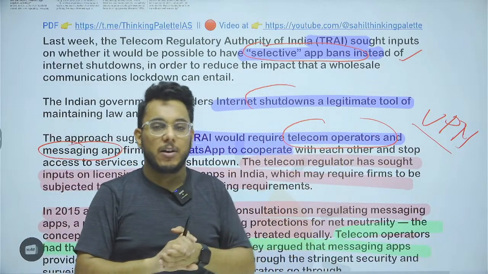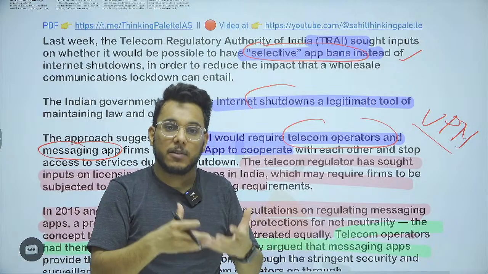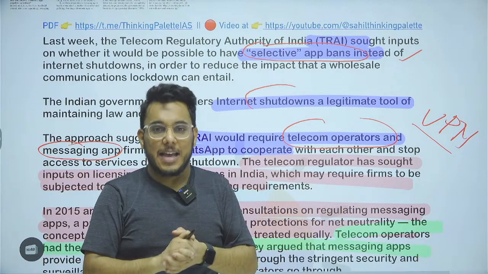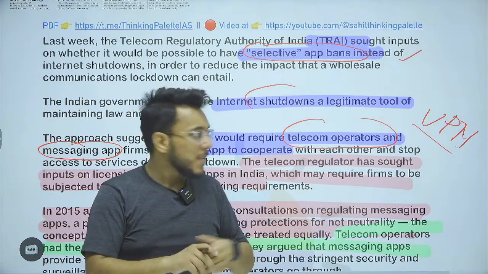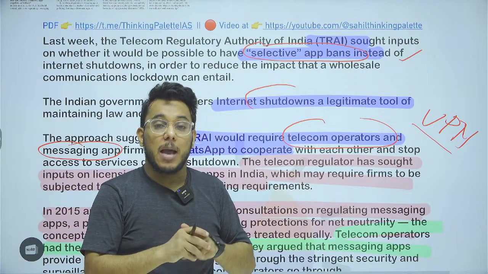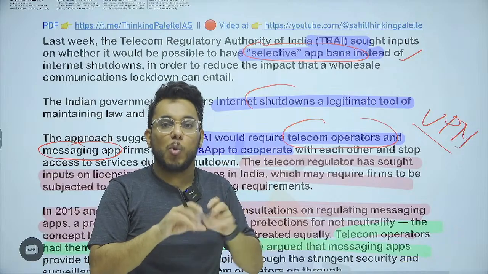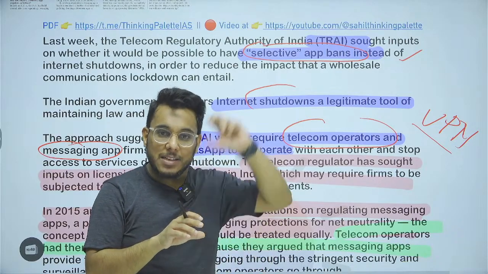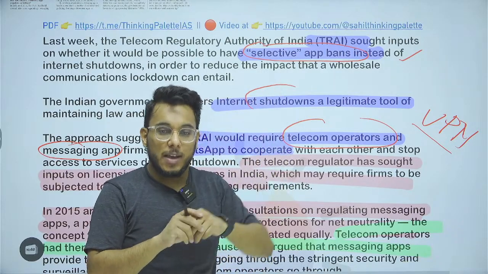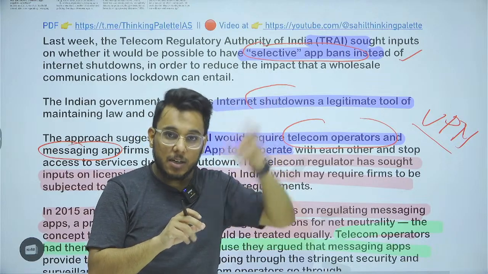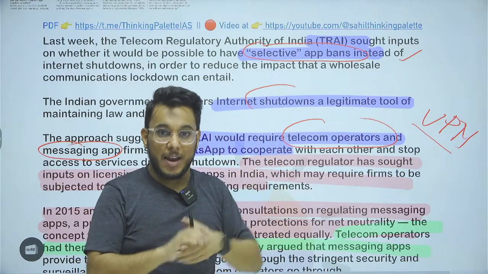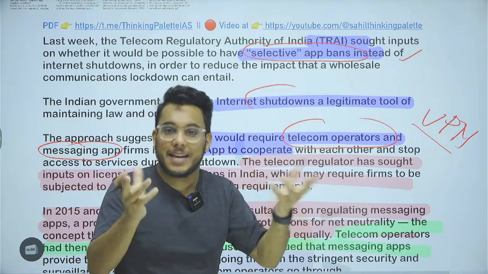A virtual private network is a third party service that any person can take with minimal charges. Suppose I want to open the website Google, I will send a request to my server. My request will be sent from the Delhi based server, and in Delhi, if Google is blocked, I cannot access it.